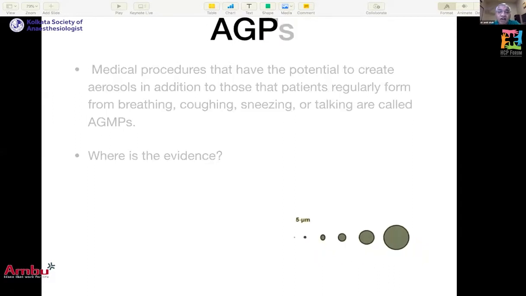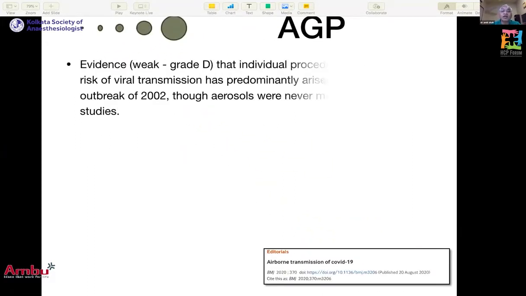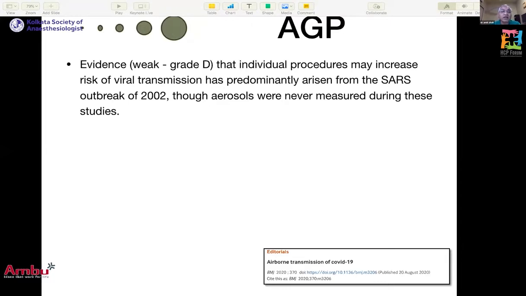Now, what is the evidence? How do we know that aerosol generating procedures can actually infect? Our evidence has mainly come from the SARS outbreak of 2002 and previous H1N1 infections. Those evidences are of low quality, I would say, or weak evidence, but they do suggest that individual procedures may increase the risk of viral transmission.